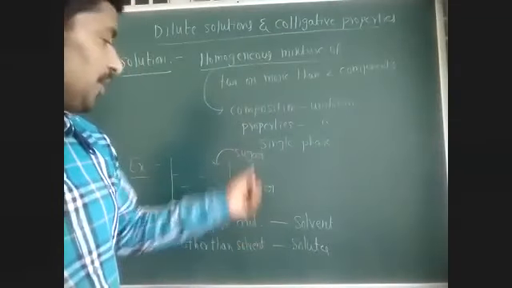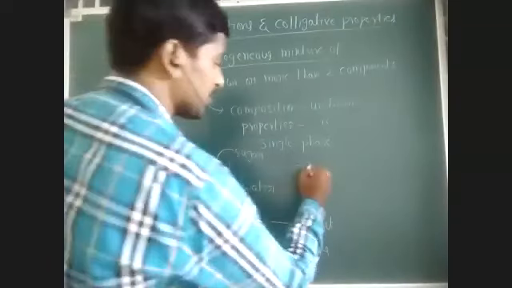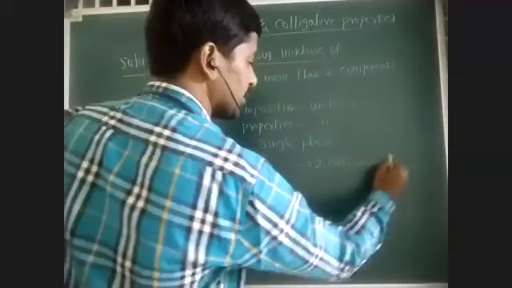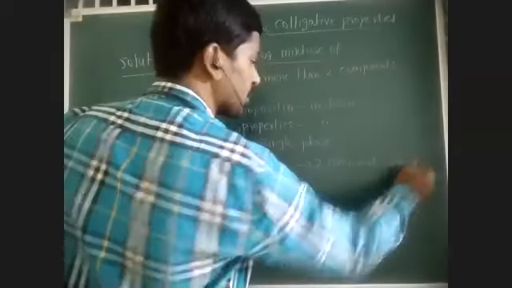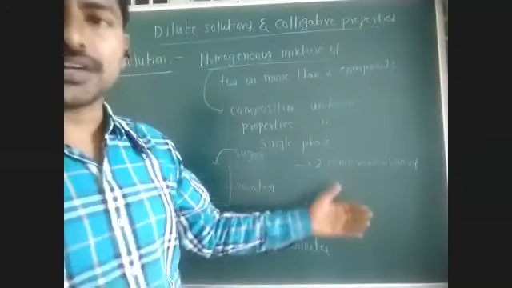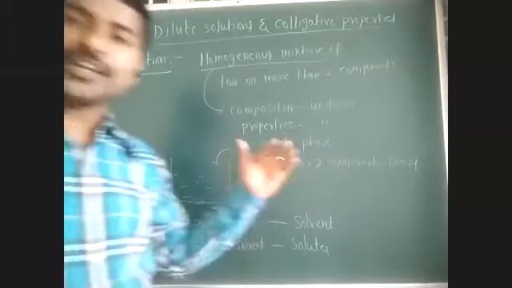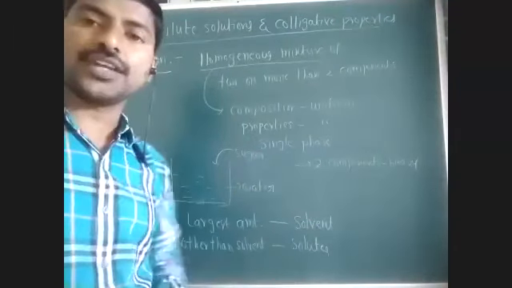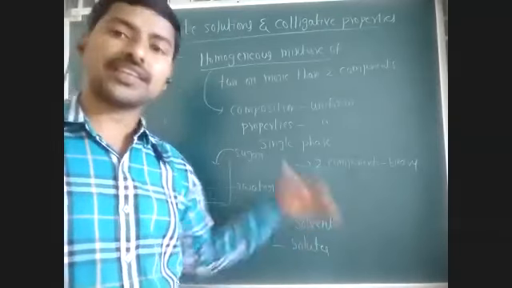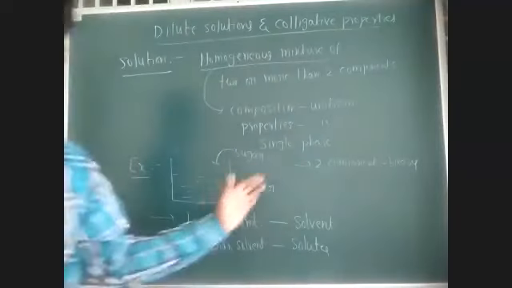If two components are present, for example sugar and water, that is said to be a binary solution. With three components, a ternary solution. Four components, a quaternary solution. Like that, we have solutions. If the solvent is water, such a solution is called an aqueous solution. If the solvent is other than water, that is said to be a non-aqueous solution.